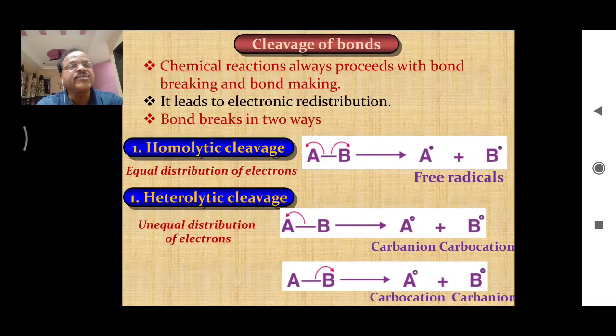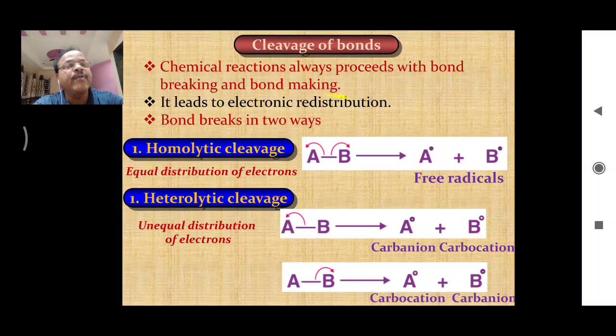Now the next point is cleavage of bonds. As we know, a bond is nothing but a combination of two electrons. These two electrons may come from one atom, or they may come from two atoms by equal sharing. So bond means two electrons. Now how does this bond break? Chemical reactions always proceed with bond breaking and bond making.